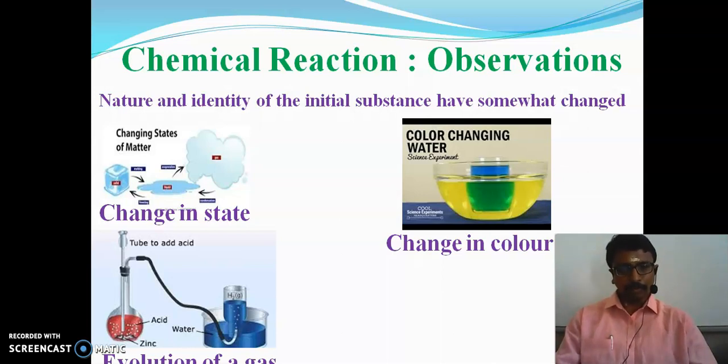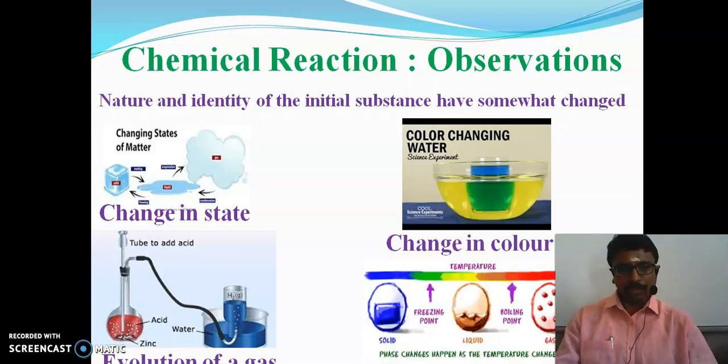When we put some metal, for example zinc, in that acid, what happens? It will liberate a gas. What type of gas? Hydrogen gas is liberated. So we can observe the evolution of gases during the chemical reaction.